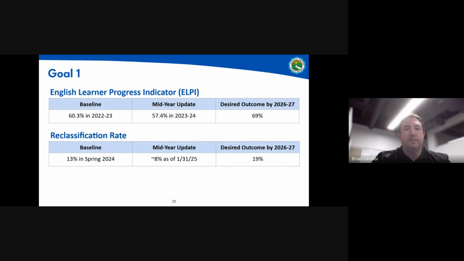When we looked at the end of 23-24, we landed at 57.4. So our goal is to get to 69% making progress by the end of this LCAP cycle, which is at the end of the 26-27 school year. Another area I want to draw your attention to is the reclassification rate. Our baseline at the end of last school year was 13%. So far this school year, we've been able to reclassify about 8% of our English learners, so we're well on track. Our overall goal by the end of the 26-27 school year is to have 19% reclassification rate.